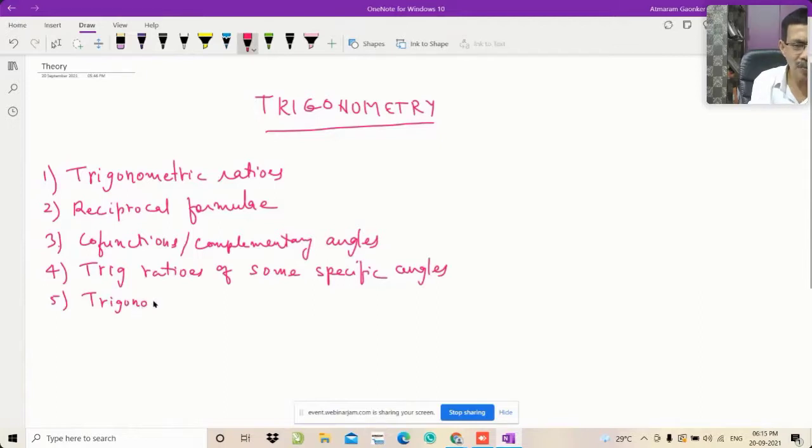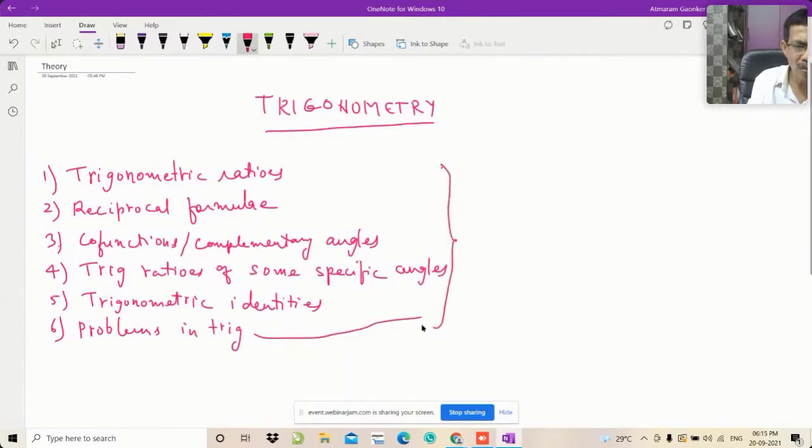We will see how to remember trigonometric identities. And once we discuss this, I will tell you how to remember. You have to revise and come, and then I will solve the problems. I will solve some problems in trigonometry for clearing all these concepts.